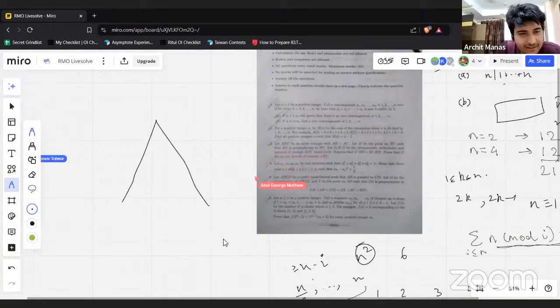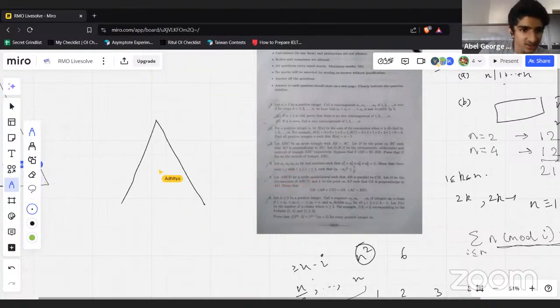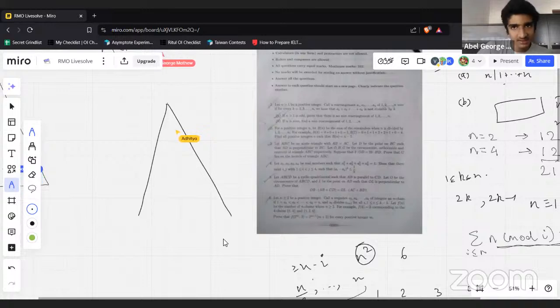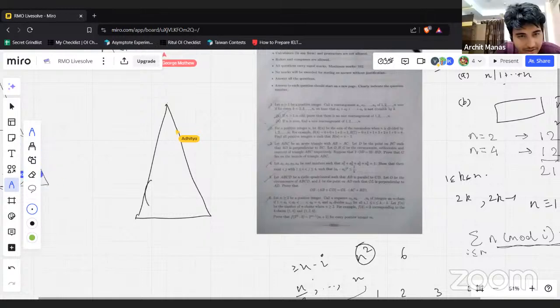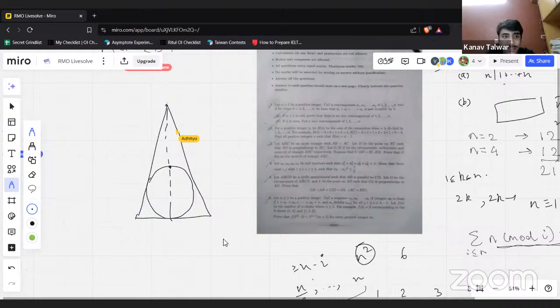I think G is on the incircle. Okay, so we have a bunch of length conditions, right? I don't think we even really care about B and C at this point. Let's just draw a single line from A to D, and B and C don't matter. That is true, but I'm still going to draw it. And for this, you have O, H, D. Does this look like the centroid, G?